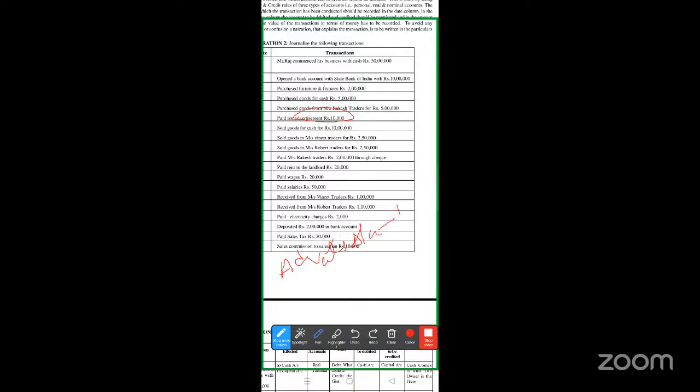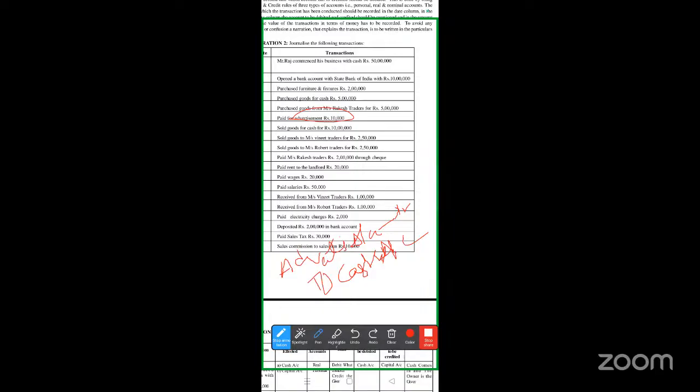Advertisement account debit. What you are paying, whenever you pay advertisement, means you need to pay cash. Cash is again what? It is a real account, and its rule is credit what goes out. Cash is going out of the business when you're paying for the advertisement charges, so you'll credit the cash. So advertisement account debit to cash account.